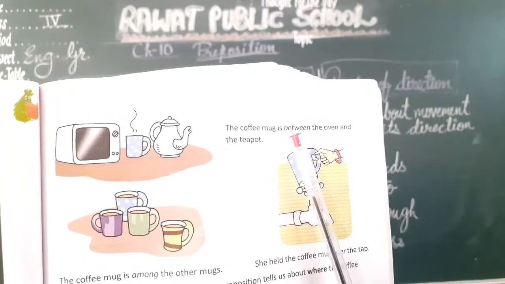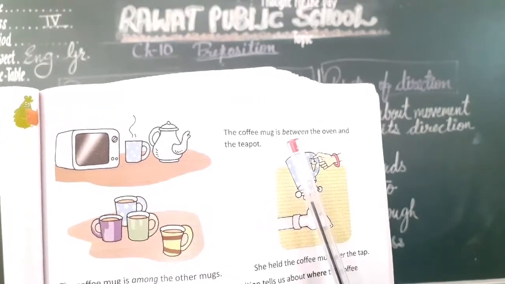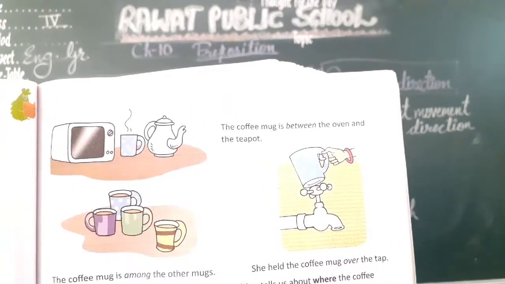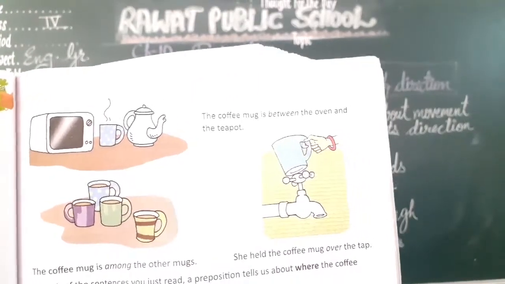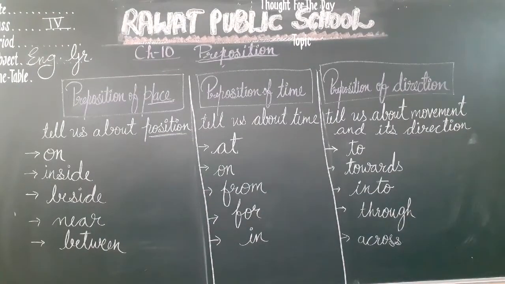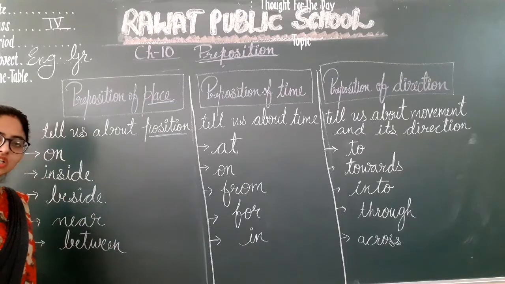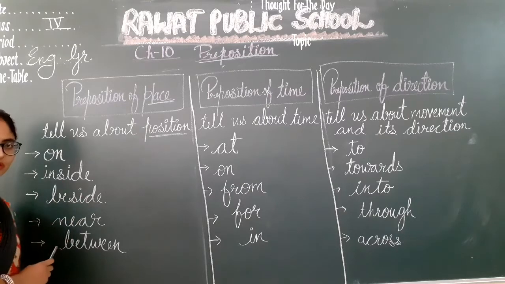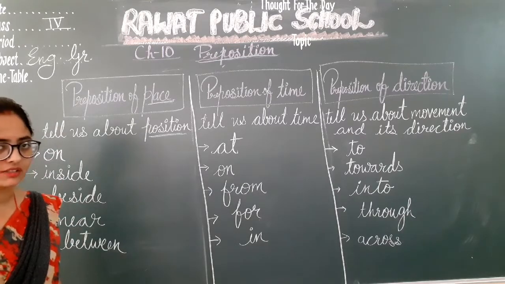So between is the preposition of place, which is telling us about the place of the noun, or we can say the position of the noun. Some examples are on, inside, beside, near, between, and there are many more.